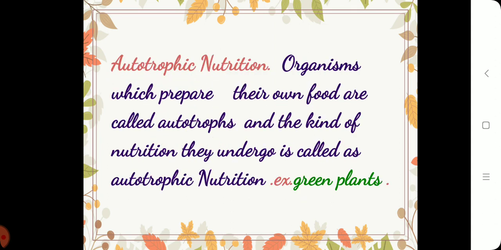Autotrophic nutrition. Auto means self, trophic, synthesis: self-preparation of food. Organisms which prepare their own food are called autotrophs, and the kind of nutrition they undergo is called autotrophic nutrition. For example, green plants utilize the sunlight, minerals from the soil, carbon dioxide from the atmosphere, and chlorophyll present in the green leaves. All these materials help the plants to prepare their food, and these green plants provide food for other organisms also.